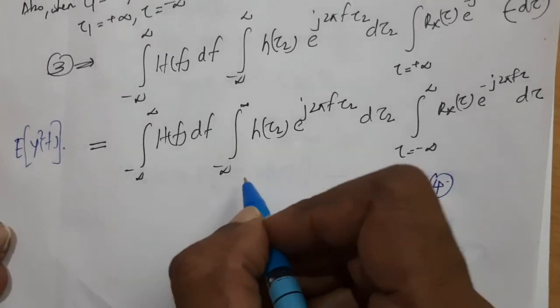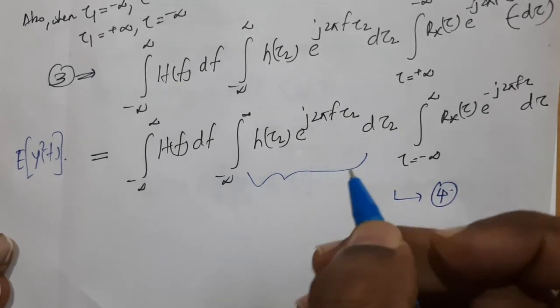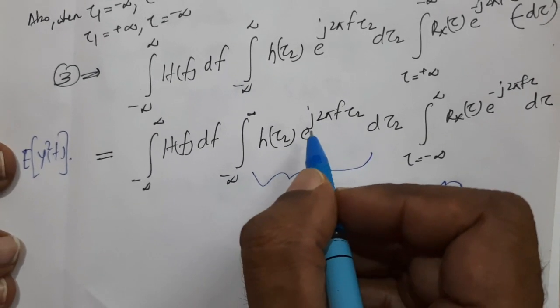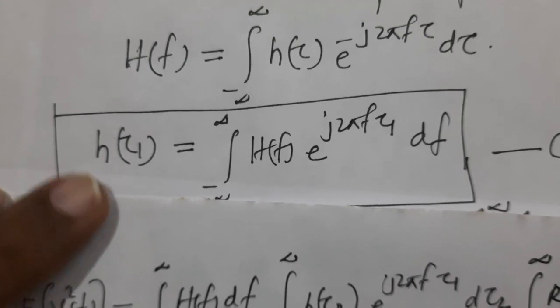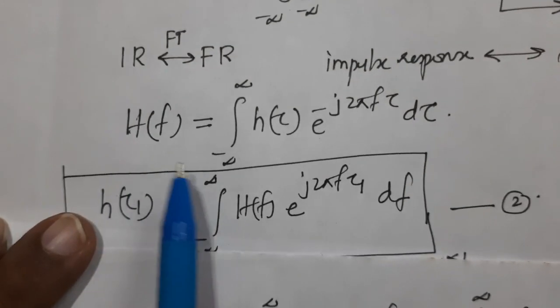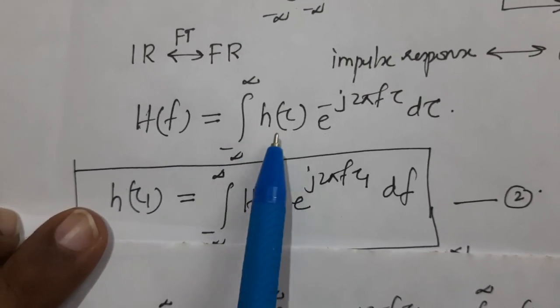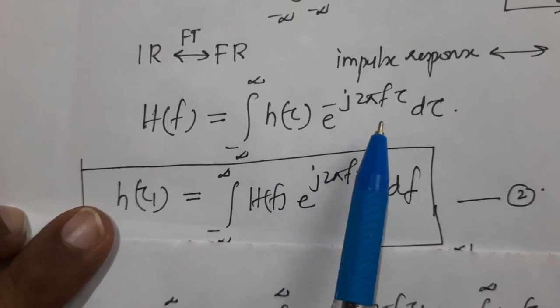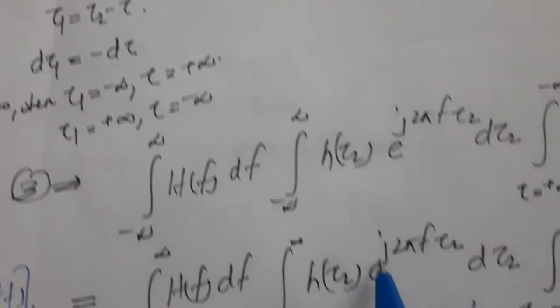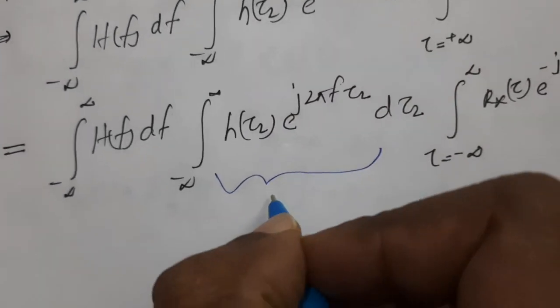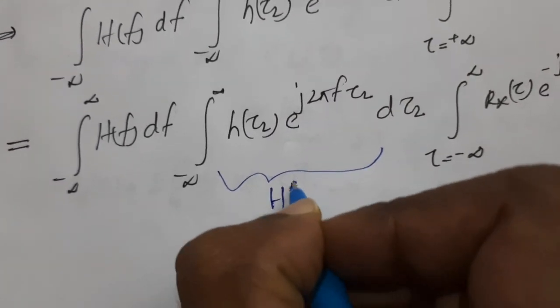Here we can see, what about this quantity? This quantity is the integral from minus infinity to plus infinity of h(tau 2) e raised to j 2 pi f tau 2 d tau 2. We know that the frequency response H(f) is the integral from minus infinity to plus infinity of h(tau) e raised to minus j 2 pi f tau d tau. Here we have plus j, so this quantity we can write as H star(f).